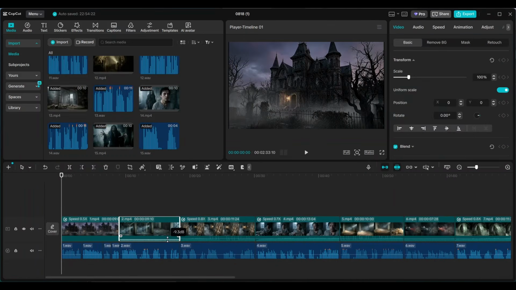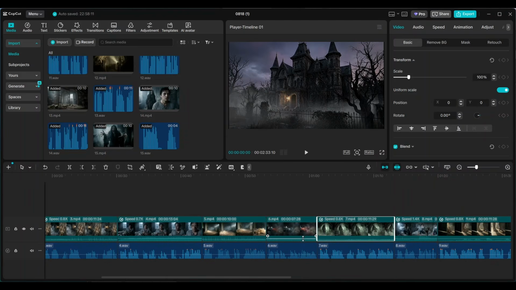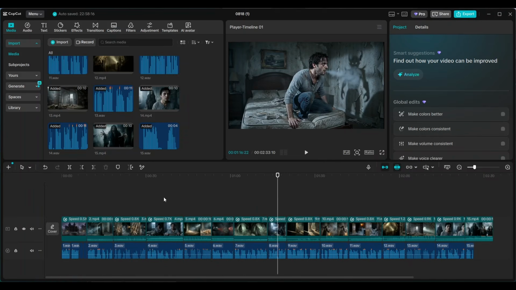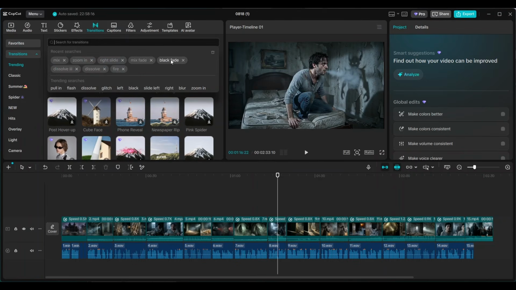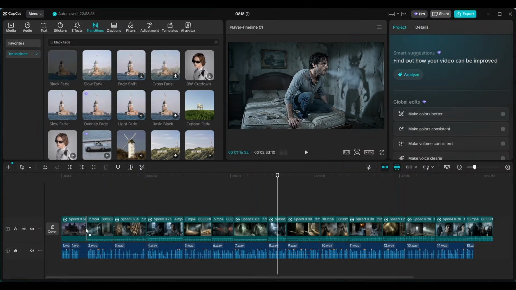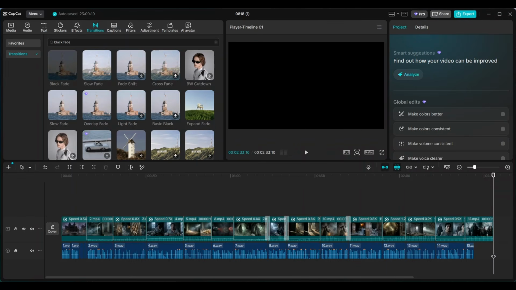As you can see, I've now perfectly aligned all the scenes with their audio. Next, I'll adjust the audio levels so the narrator's voice is clear and easy to understand throughout the video. Now I'll add transitions between the video clips to give the story a smoother and more cinematic flow. I'll open the Transitions tab and search for Black Fade. For this video, I'll use 3 transitions between the clips. As you can see, all the transitions have been added, and our final horror story video is ready.